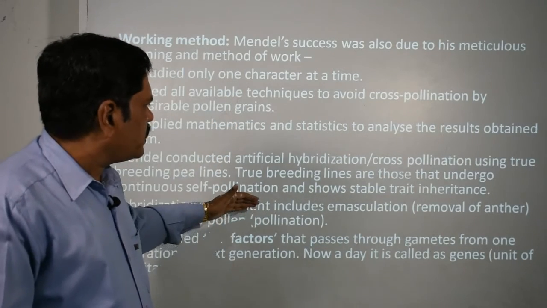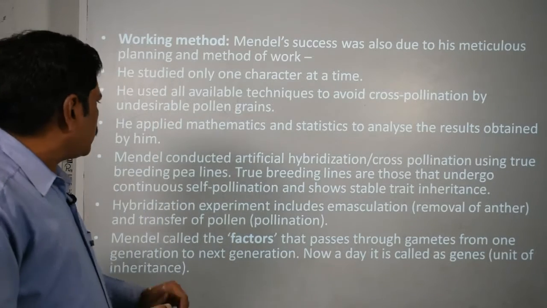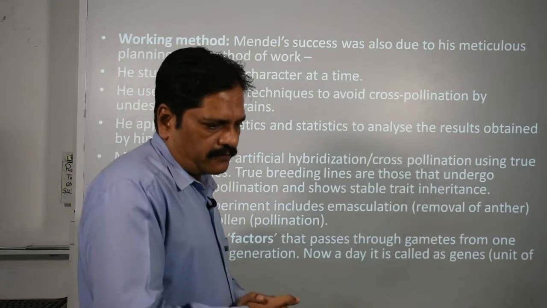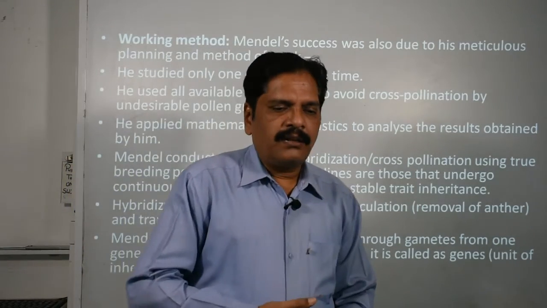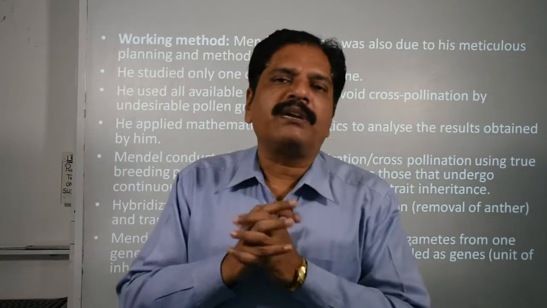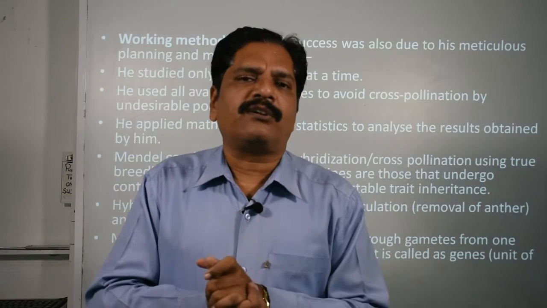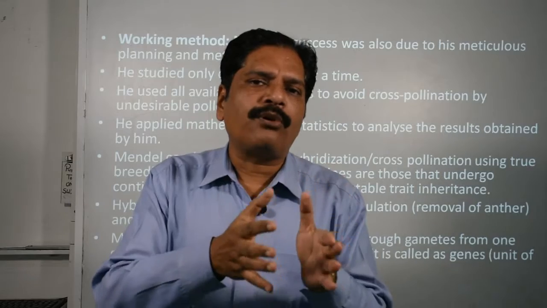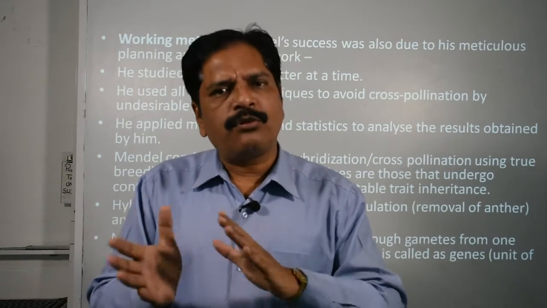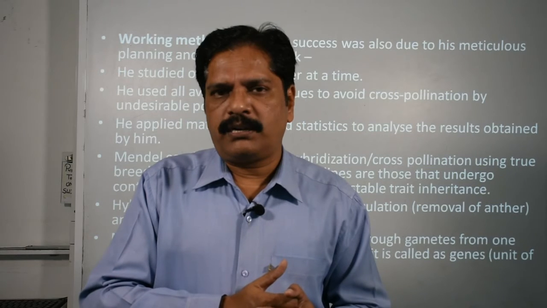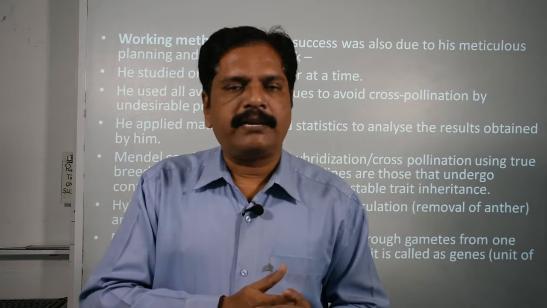What is the meaning of true breeding? True breeding lines are those that undergo continuous self pollination and show stable trait inheritance. Right? See, if there is a dominant feature, then it may have two types of genetic combination, either pure or mixed, and in both cases it will show which feature? The dominant feature. Right.